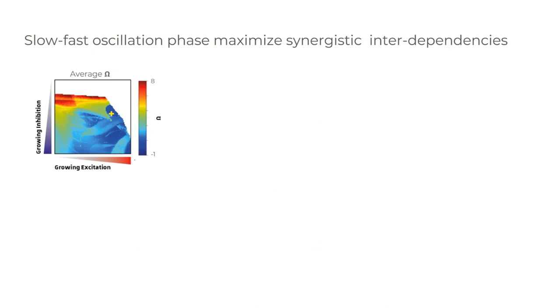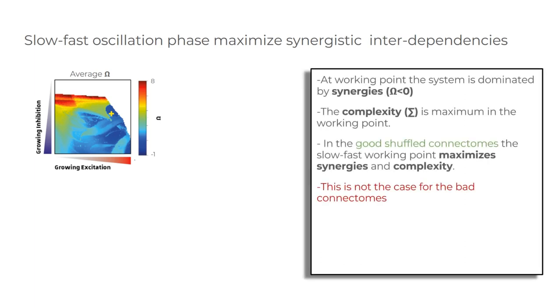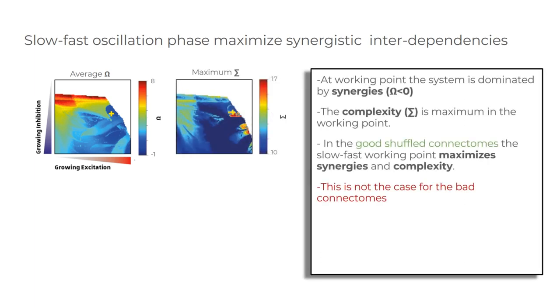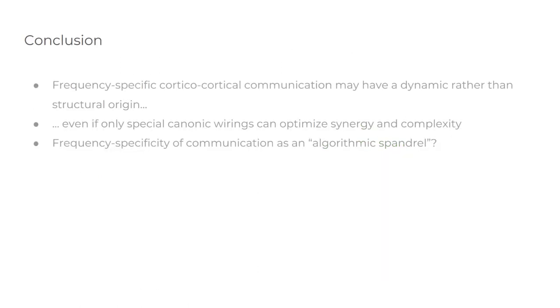Here we show how this S-information and O-information depend on the dynamical regime for our empirical connectome. At the working point, the system is dominated by synergies. This working point also maximizes S-information, or equivalently, complexity. Coming back to the randomized connectomes, in the good shuffled connectomes, the slow-fast working point maximizes synergies and complexity. None of the bad connectomes can achieve such optimization of synergies and complexity. In conclusion, frequency-specific cortico-cortical communication may have a dynamic rather than a structural origin, even if only special canonical variants can optimize synergy and complexity.